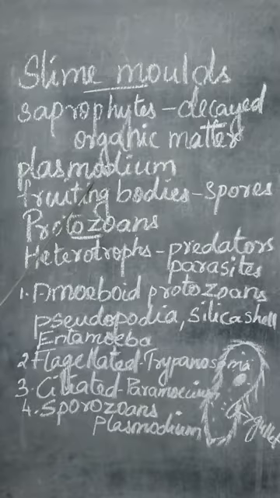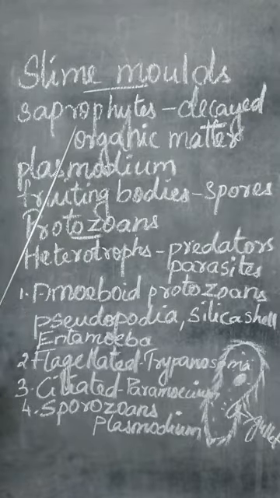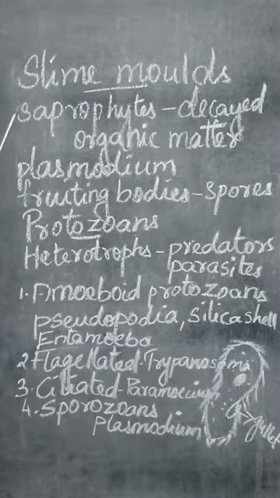Actually it will have many nuclei in it. A mass of protoplasm with many nuclei in it. Each nucleus is not surrounded by a membrane. So that is plasmodium. This plasmodium can grow and spread even to several feet. To a large extent it can be growing, to several feet.